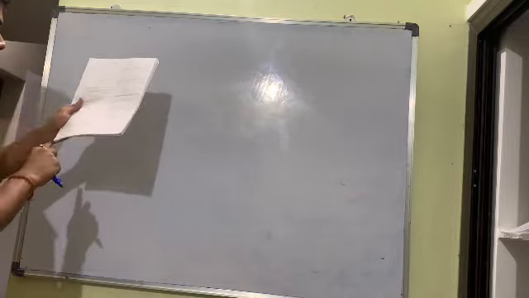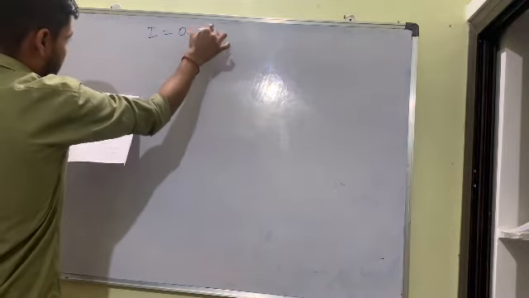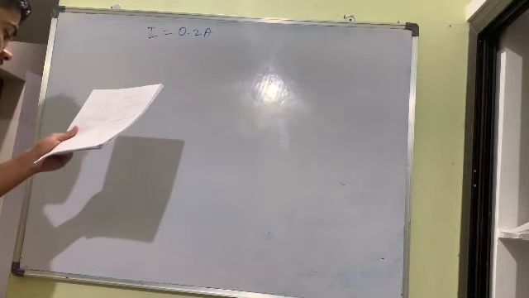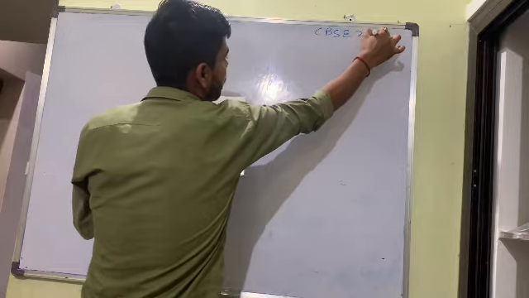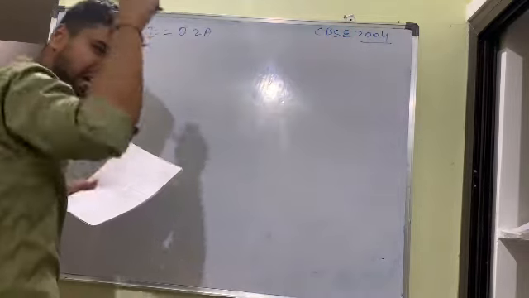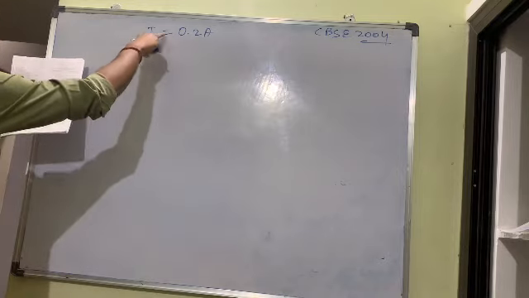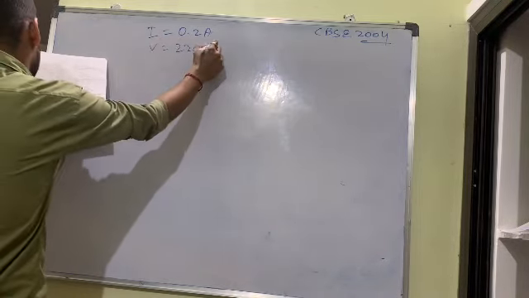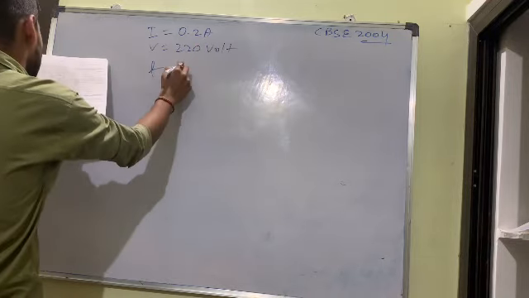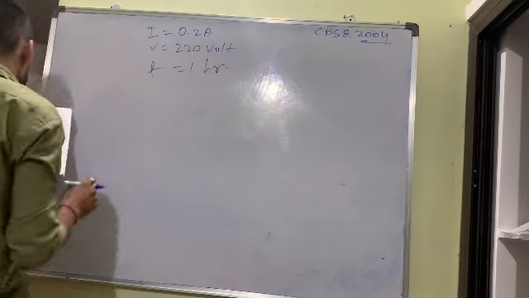Next question: an electric bulb draws a current. The current is given as 0.2 ampere. This question came in CBSE 2004. But that paper was very easy. The current given is 0.2 ampere, the voltage given is 220 volt, and the time given is 1 hour.